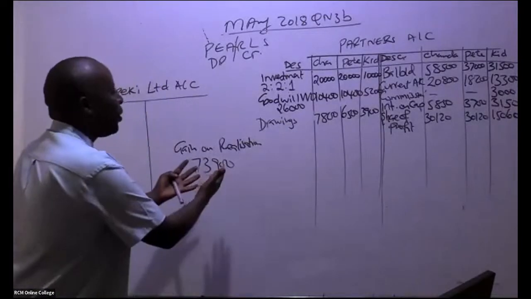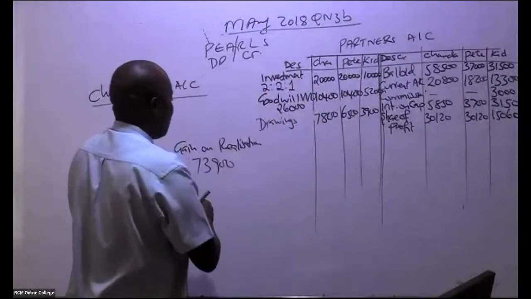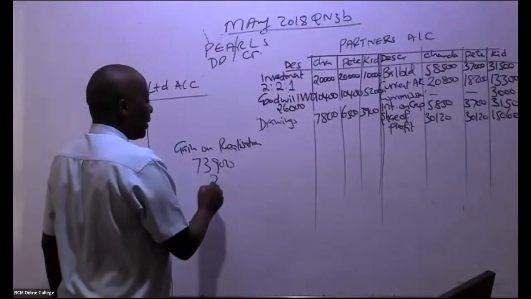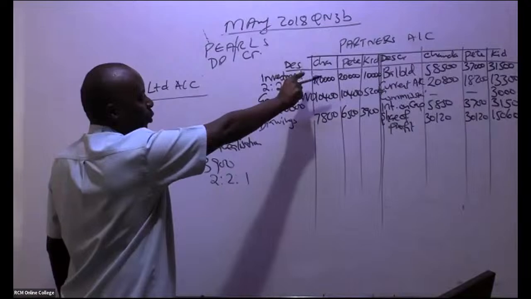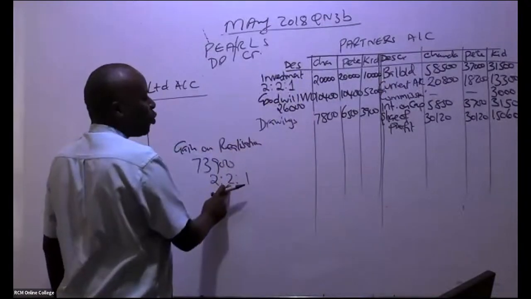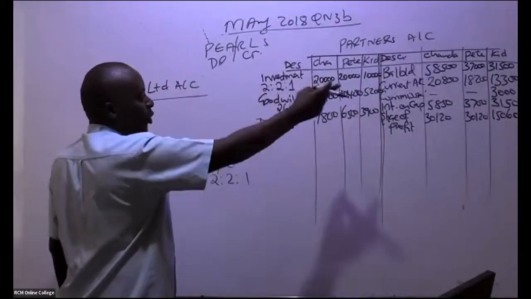Please share it out to the partners. It's their gain, it's their money. Share it out using this ratio 2:2:1. So 2/5 for Chanda, 2/5 for Pete, 1/5 for Kidole.